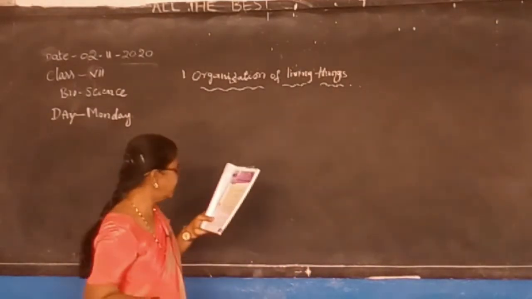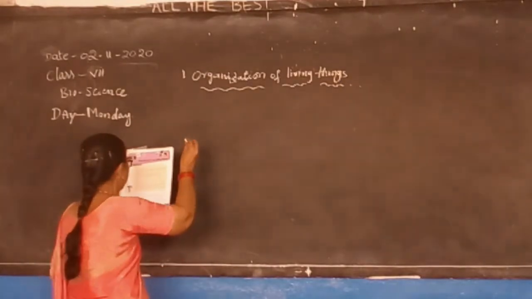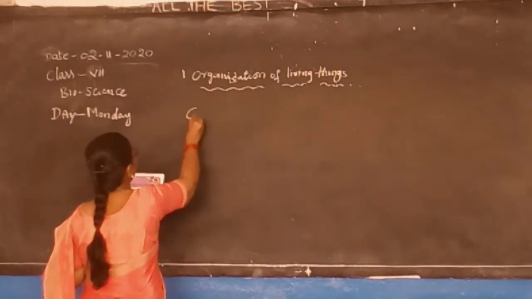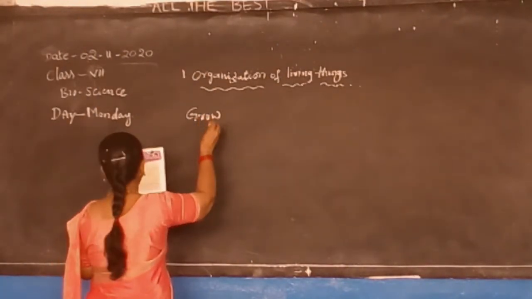What do living things need? First, they have common characteristics. Living things will grow.